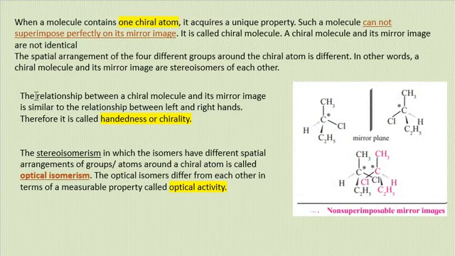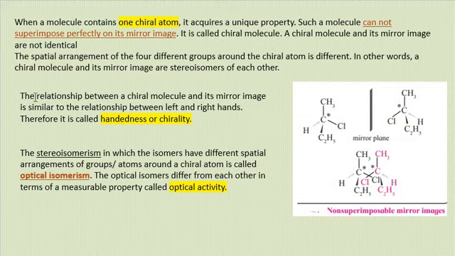When a molecule contains one chiral atom, it acquires a unique property. Such molecules cannot superimpose perfectly on their mirror image, and the molecule is called a chiral molecule. The mirror image of a chiral molecule is not identical to the molecule's structure. The spatial arrangement of all four different groups attached to that chiral atom is different. They are situated in different directions.